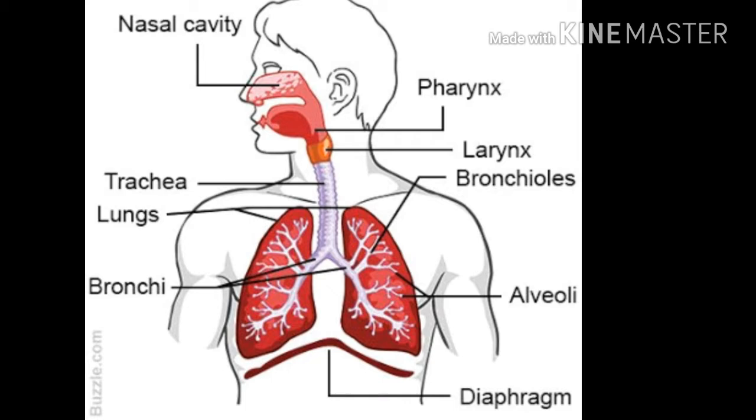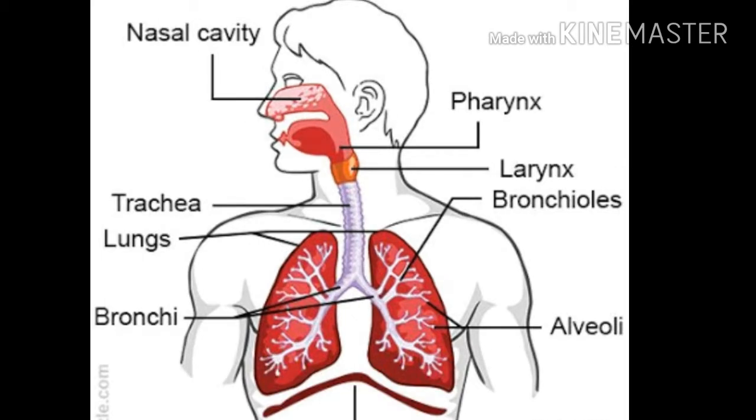The nasal cavity is lined by a mucous membrane, and the mucous membrane has coarse hairs, and the mucous membrane contains the nerve endings which are sensitive to the reception of smell.